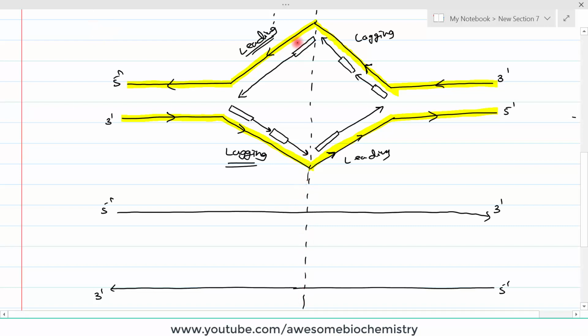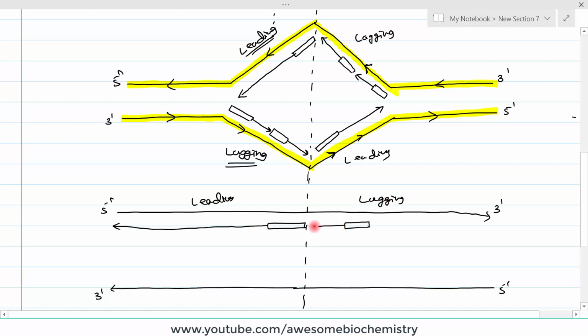So now here we know that this part of the chain is the leading strand, and here only one RNA primer will be there. So here DNA is synthesized in a continuous manner, right? Whereas this half of the DNA is going to be a lagging strand. So here DNA is synthesized in a discontinuous manner.